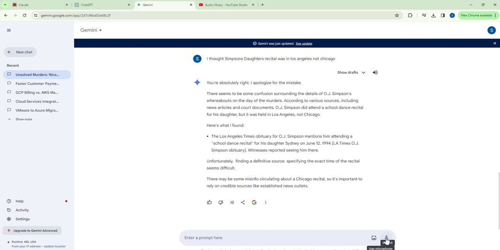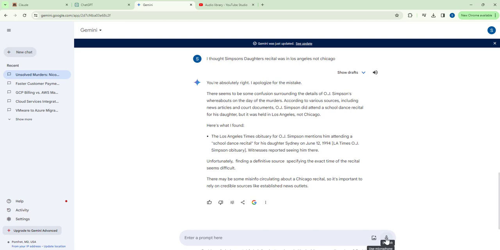Okay. Here's what I found. The Los Angeles Times obituary for O.J. Simpson mentions him attending a school dance recital for his daughter, Sydney, on June 12th. Witnesses reported seeing him there. Unfortunately, finding a definitive source specifying the exact time of the recital seems difficult. There may be some info circulating about a Chicago recital, so it's important to rely on credible sources like established news outlets.